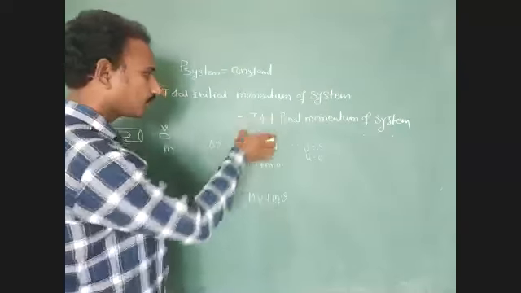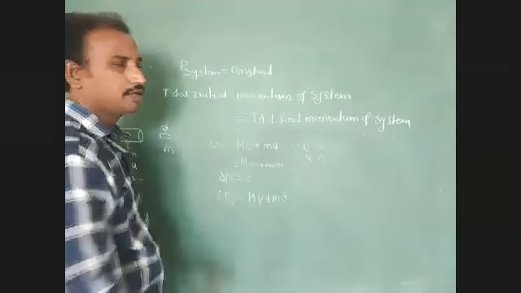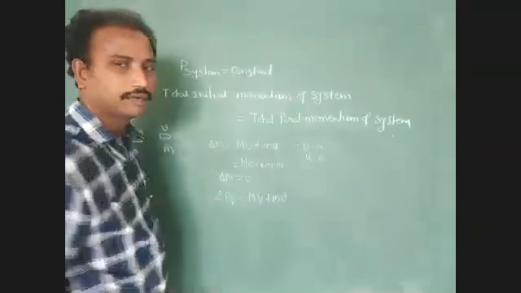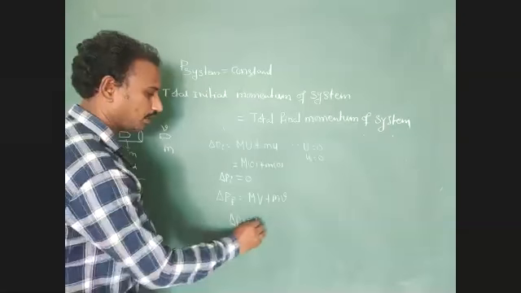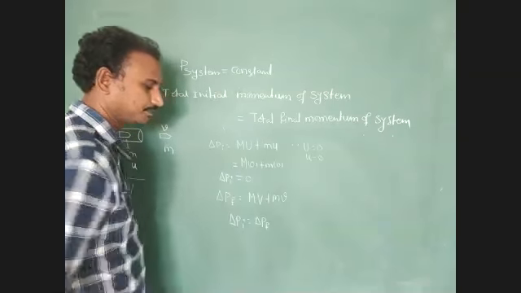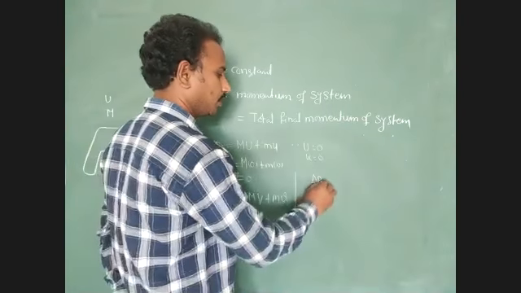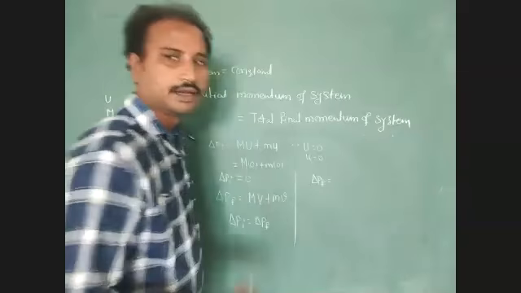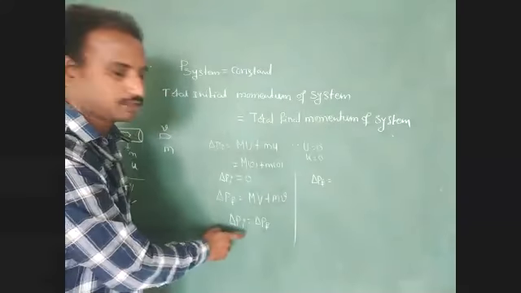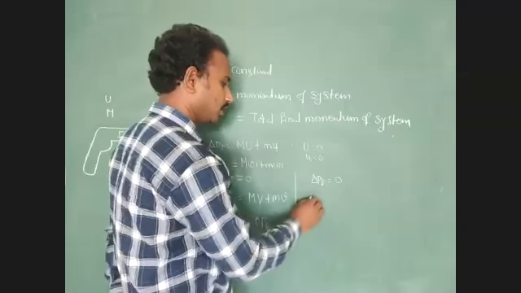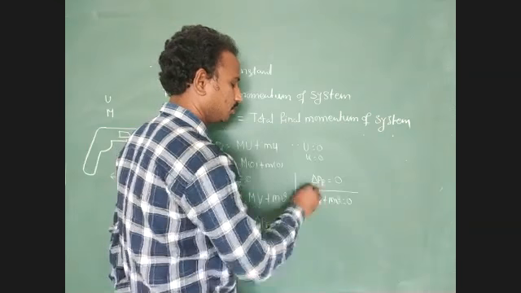According to the law of conservation of linear momentum, total initial momentum of the system equals total final momentum of the system. We write delta pi equal to delta pf. But here, what is the total initial momentum of the system? It is 0. So here, capital M v_g plus small m v equals 0.